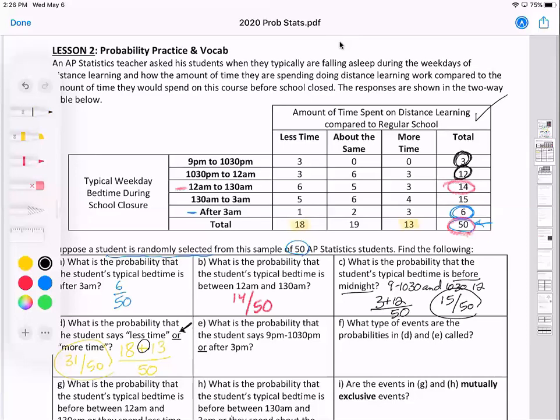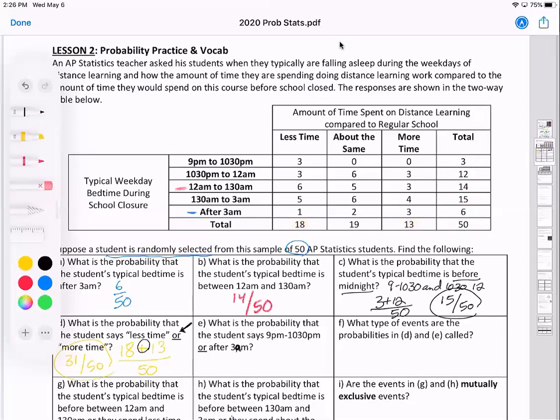What's the probability that the student says 9 p.m. to 10:30 p.m. or after 3 a.m.? Oh, I guess that's a typo. That should say a.m.